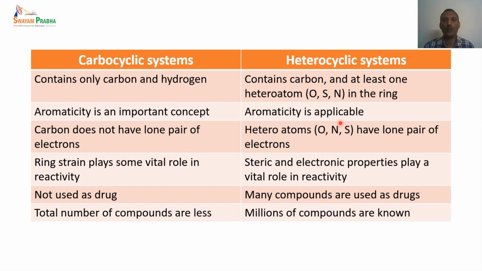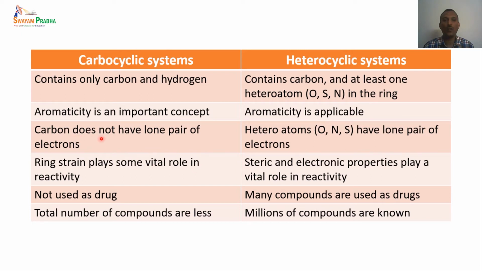That means the compounds are generally planar, and they have 4n plus 2 pi electrons, and the stability. So whatever is applicable for normal carbocyclic systems is also applicable in the case of heterocyclic systems, even though they have heteroatoms. We will also see some examples of how aromaticity is applicable in the case of heterocyclic systems.